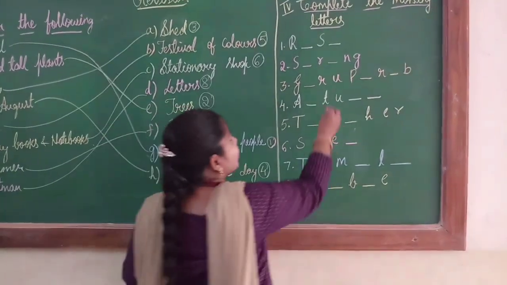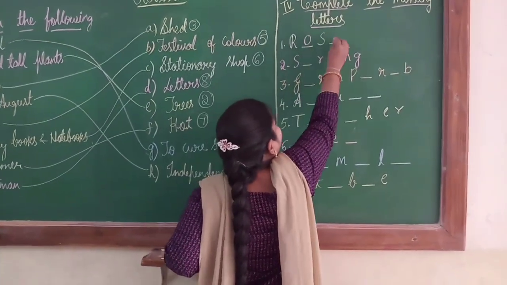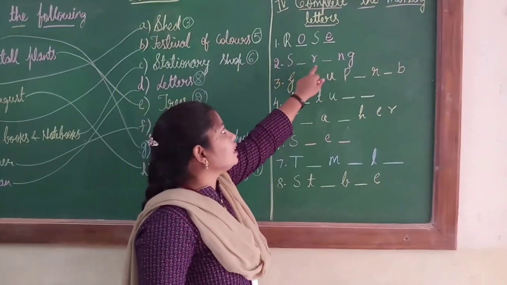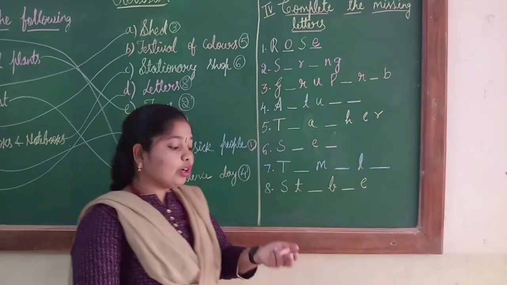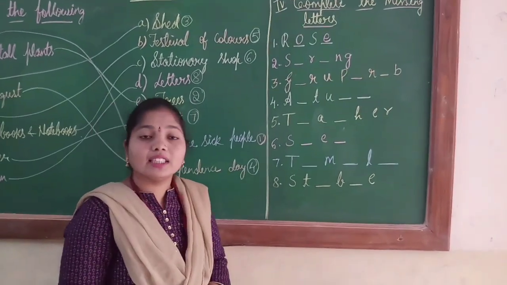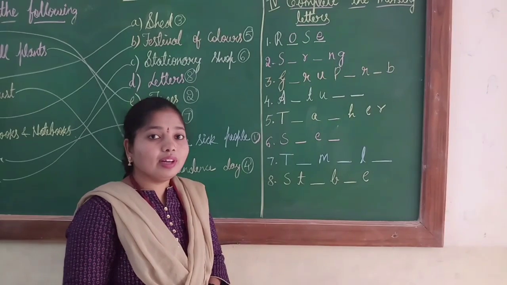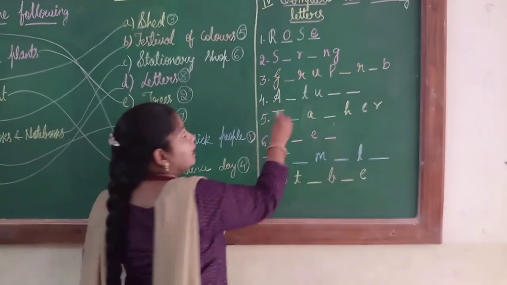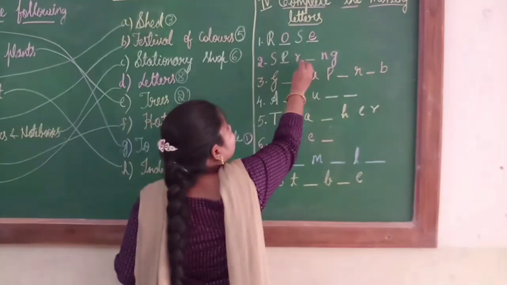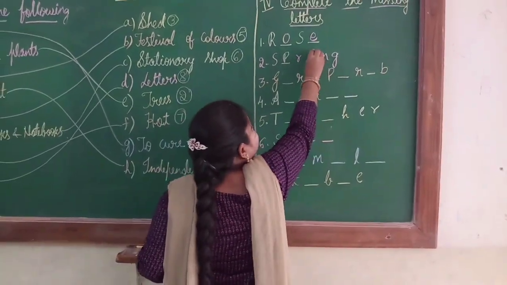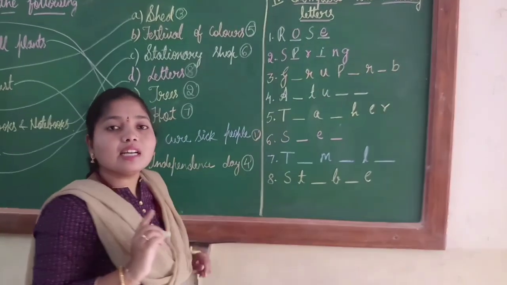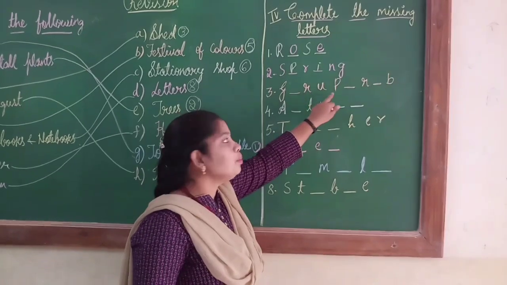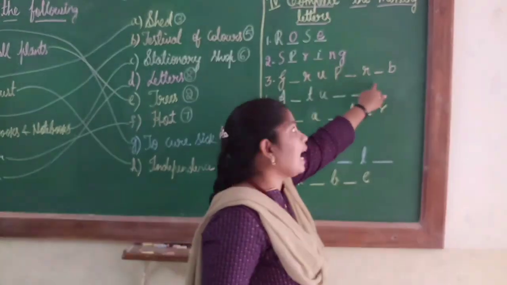So I will write here R-O-S-E, rose. Next, S dash R dash N-G. What is it, children? S dash R dash N-G. It's a season we have learned. Yes, it's spring. So here S is already there. I will write here P-R-I-N-G. S-P-R-I-N-G, it's spring.